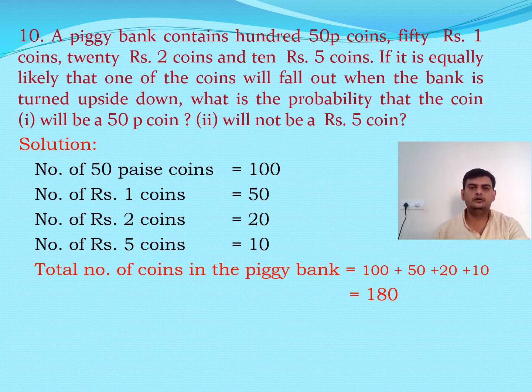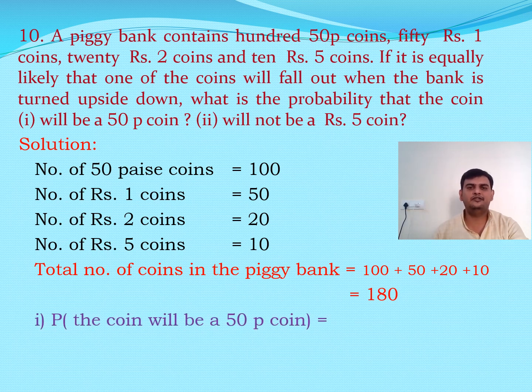Now the question, what is the probability of getting a 50 paise coin? So how many 50 paise coins are there? 100. So 100 is nothing but favorable. So the probability of getting a 50 paise coin is equal to 100 by 180, by simplifying, 5 by 9. So getting a 50 paise coin, the probability is nothing but 5 by 9.